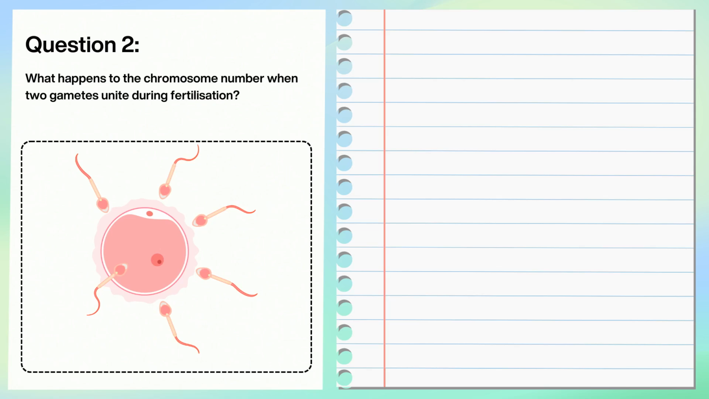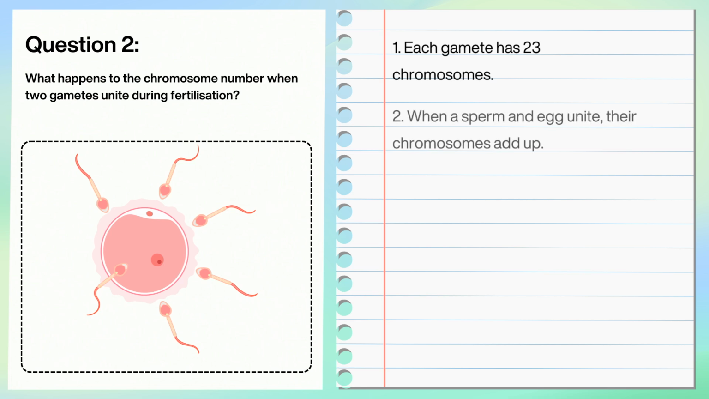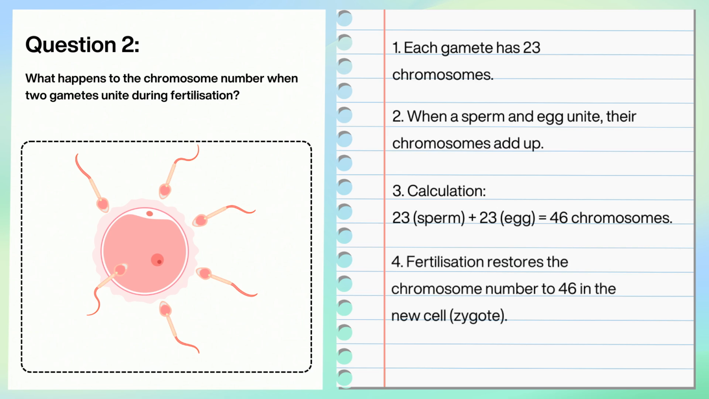Question 2 asks, what happens to the chromosome number when two gametes unite during fertilization? Each gamete has 23 chromosomes. When a sperm and egg unite, their chromosomes add up. Our calculation will be 23 plus 23 equals 46 chromosomes. So, we know fertilization restores the chromosome number to 46 in the new cell, a zygote.